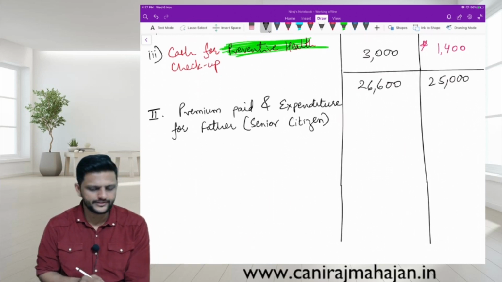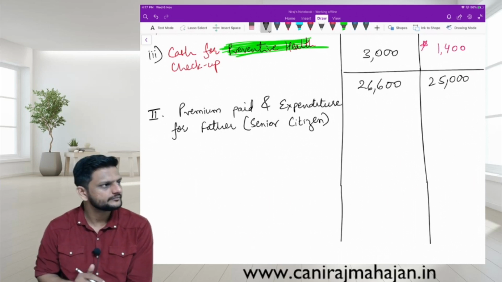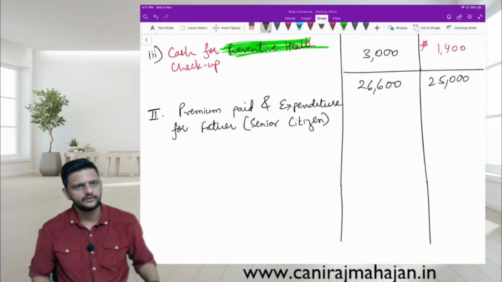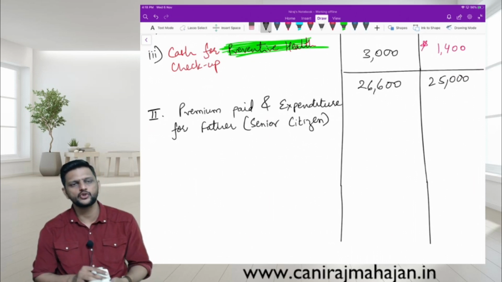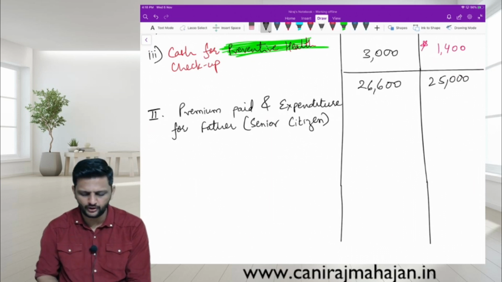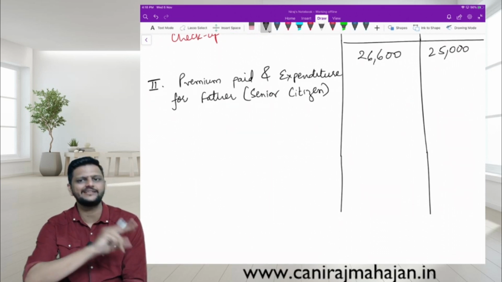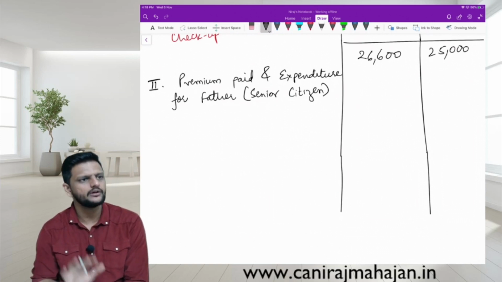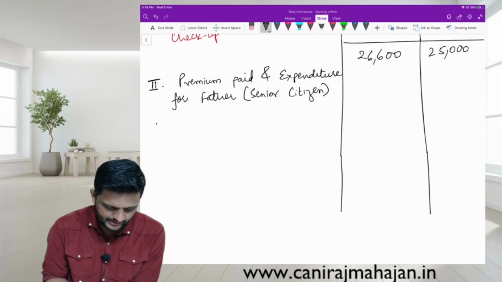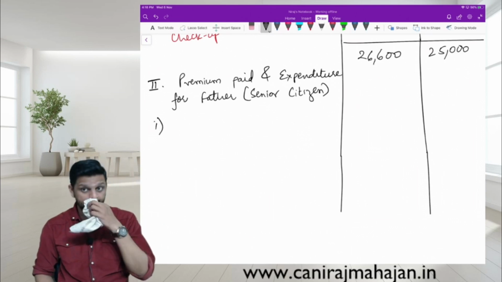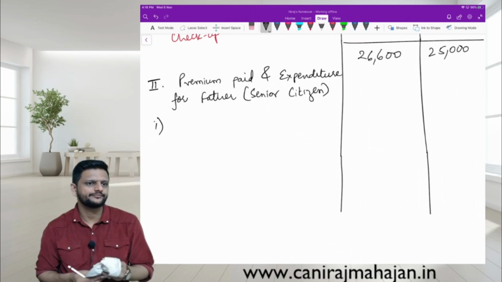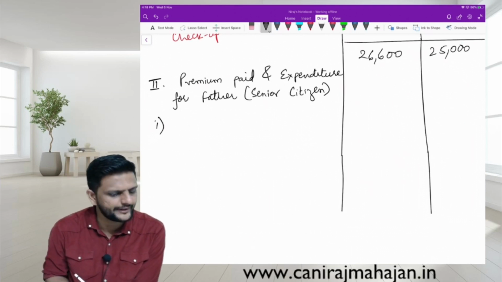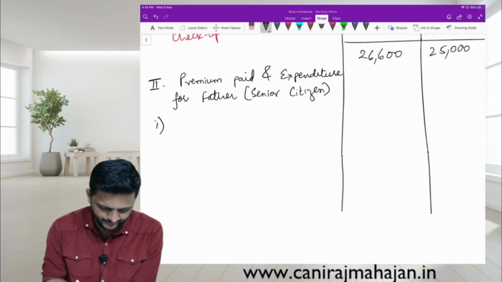What if mother is not a senior citizen? Policy is taken for both of them. What if mother is not a senior citizen and policy is taken for both of them? So still we can give them, correct, total 75. But for this category we can give 50,000. Either of the parent should be senior citizen. In this question right now there is no question of mother, but I am saying either of the parents should be senior citizen. You can claim the benefit of ceiling limit is 50,000. Yes or no?